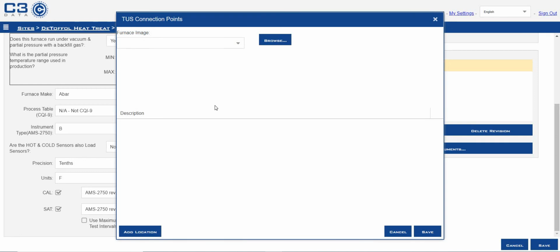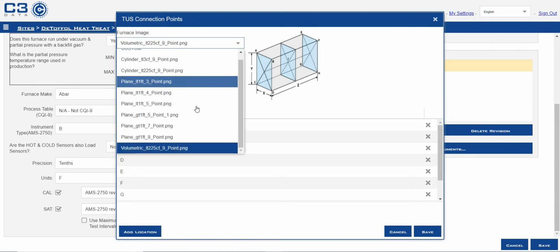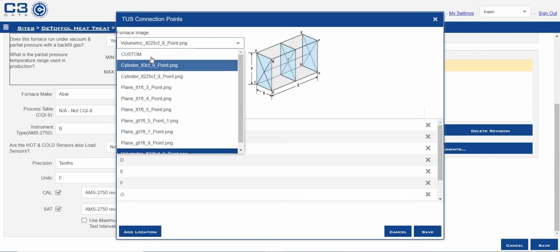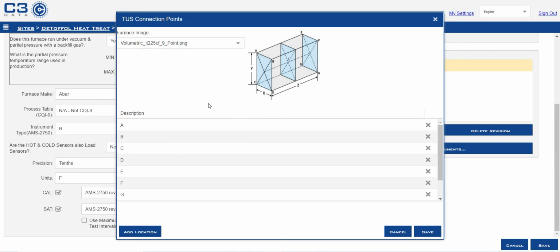We can now set our TUS connection points, or the thermocouple location points. C3 offers several different options for you, or you can choose a custom picture if you have to include, let's say, a loaded rack with the wires connected to it for a customer. That can also be put there. We can also change if we're using a numbered order instead of an alphabetical order. We can change these as we need.